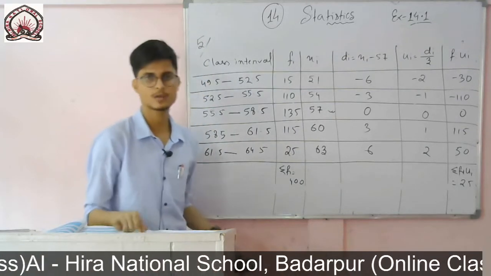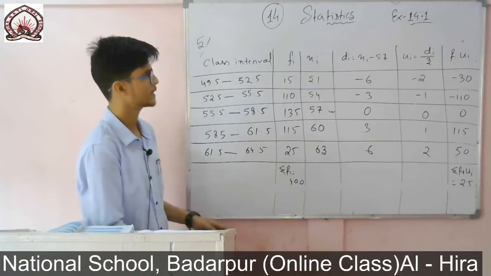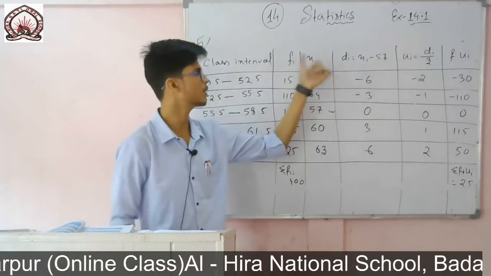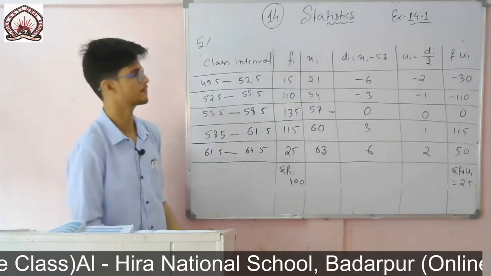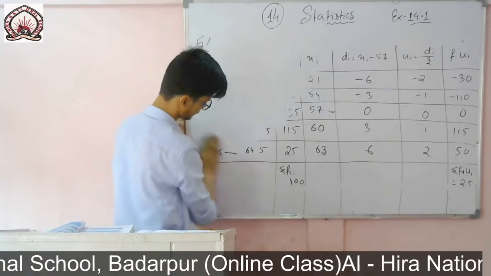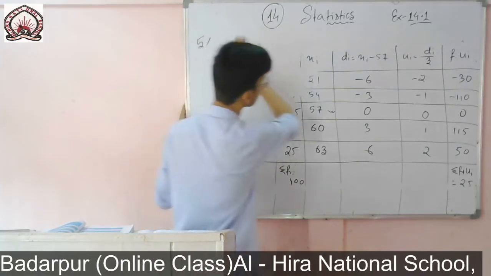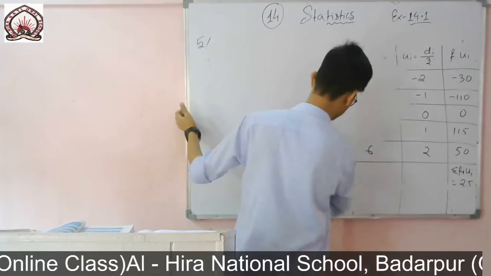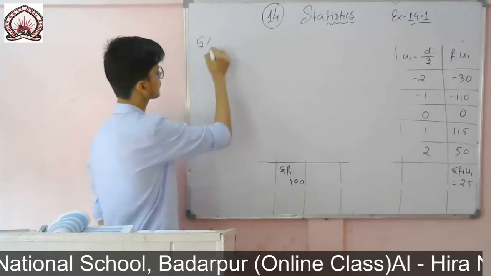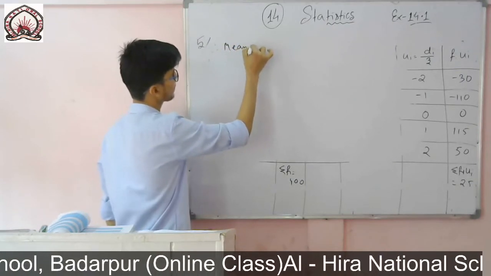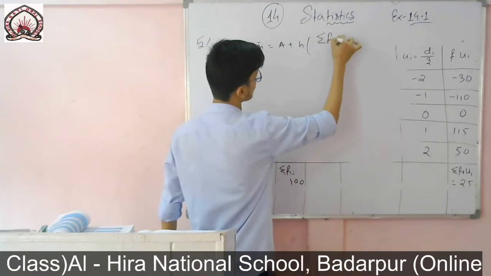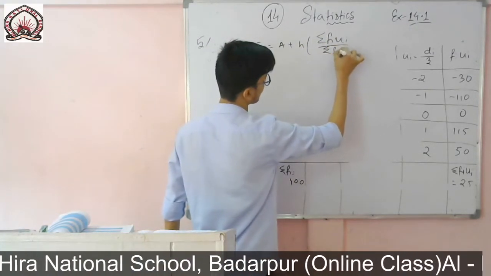So now we know how to calculate this. You know the formula for finding the mean. It is assumed mean plus height into summation of fiui divided by the summation of the frequency, that is fi. So now we will use that formula and calculate the mean. Therefore mean x bar equals assumed mean plus h into summation of fiui by summation of fi.